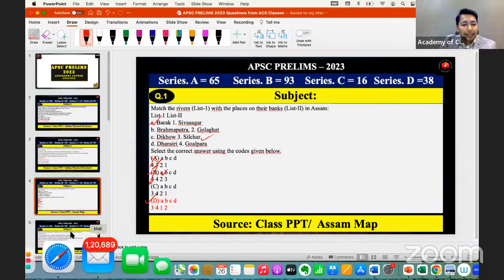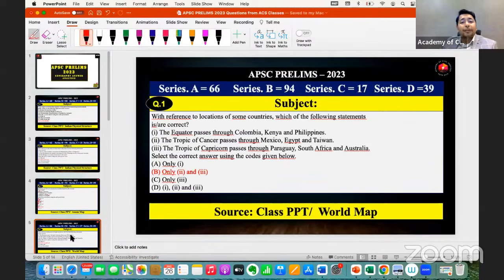The next question we can see: with reference to location of some countries, which of the following statements is correct? So see, this particular question directly relates to the globe. If you have a globe in your hand, of course, you might have bought it in your school days, right? But now we tend to neglect it. But you need to read this globe. So if you read this globe properly, and see where the equator is passing by, because in our classes, we used to tell that all the important longitudes and latitudes are a must. Latitude, the largest latitude will be the equator.